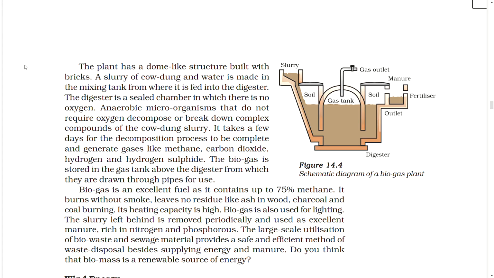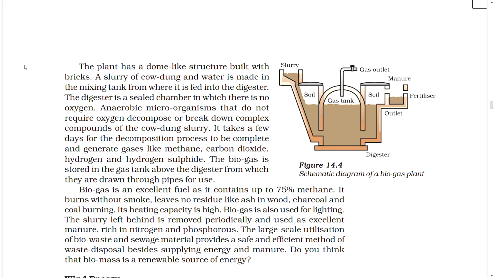The plant has a dome-like structure built with bricks. A slurry of cow dung and water is made in the mixing tank, from where it is fed into the digester. The digester is a sealed chamber in which there is no oxygen. Anaerobic microorganisms that do not require oxygen can decompose or break down complex compounds of the cow dung slurry. It takes a few days for the decomposition processes to be completed and generate gases like methane, carbon dioxide, hydrogen and hydrogen sulfide. The biogas is stored in the gas tank above the digester, from which it is drawn through pipes for use.